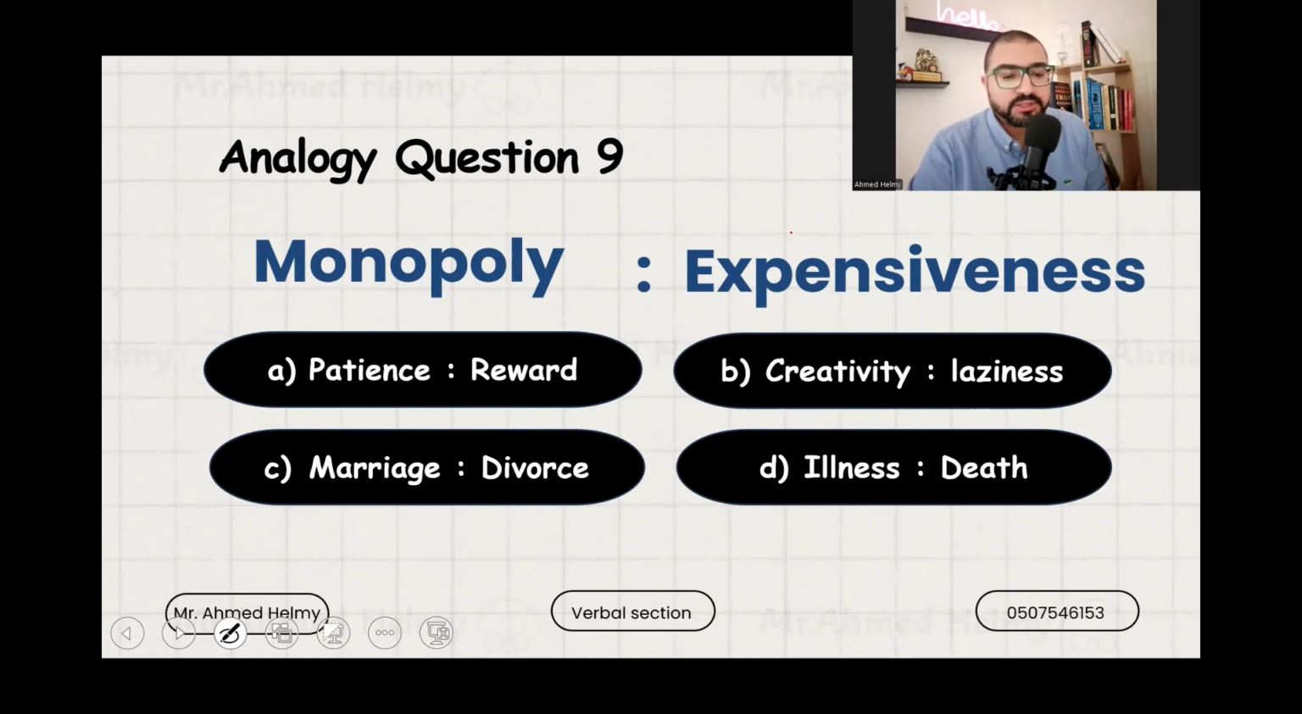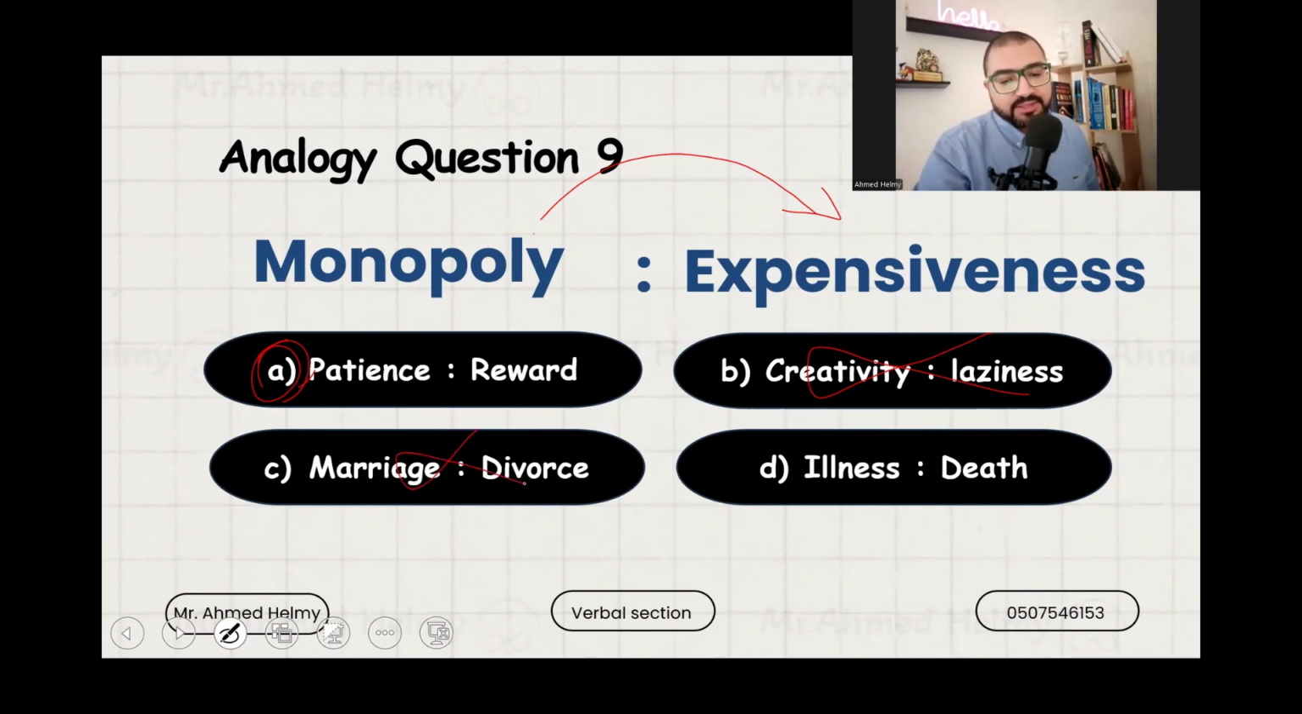Patience and reward, creativity and laziness, marriage and divorce, illness and death. So first of all, let's determine the relation. The relation here is cause and effect. Monopoly leads to expensiveness. Like patience and reward, I might be leaving this for now because I need to think about it clearly. Creativity and laziness, no, they are not related. And if they are related, that would be antonyms. And the relation here is not antonyms. Then we have marriage and divorce. Marriage leads to divorce? Seriously, really? No, they are antonyms.